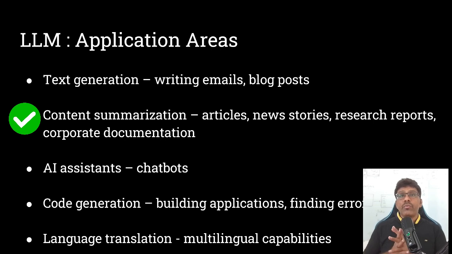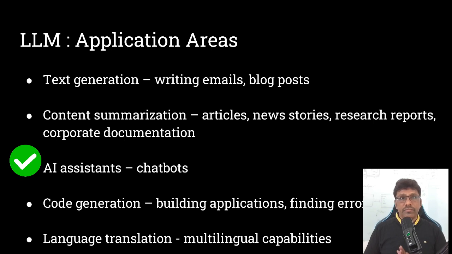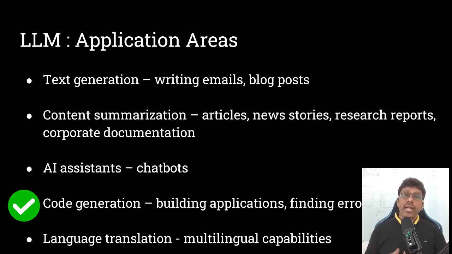The third point we are talking about is AI assistants. They are the chatbots that answer customer queries, perform back-end tasks, and provide detailed information in natural language as a part of an integrated customer care solution. Next is code generation that assists developers in building applications, finding errors in the code, and uncovering security issues in multiple programming languages like Python and Java.